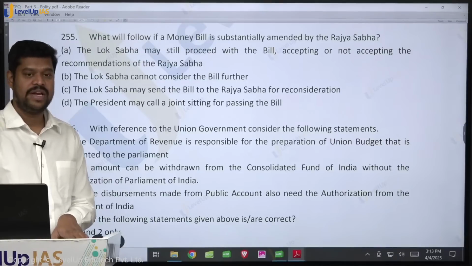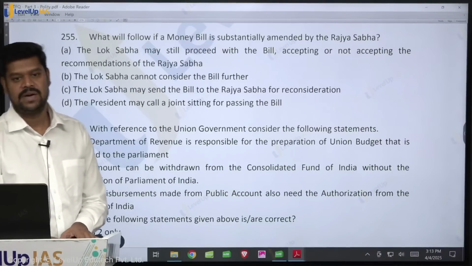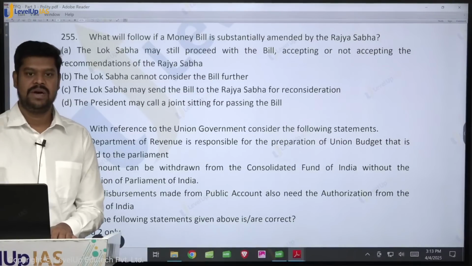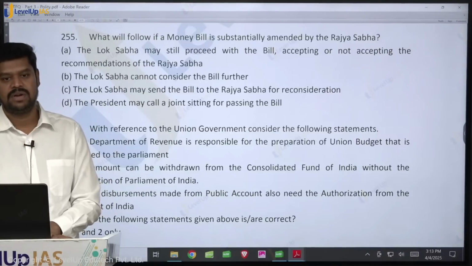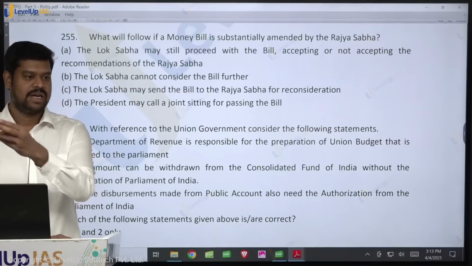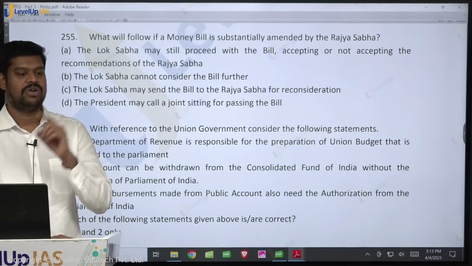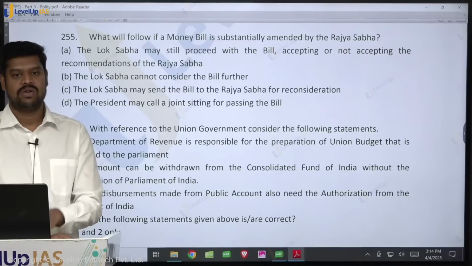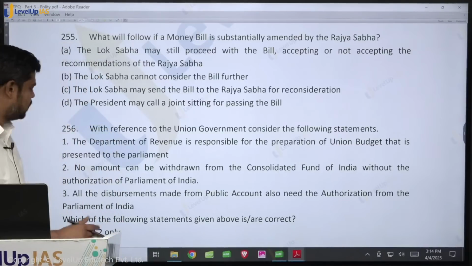That is why it is very important that the speaker should not abuse or misuse his particular power. Once a speaker certifies a bill as a money bill, then the Rajya Sabha is deprived of its powers. So sometimes the government may not need to have a majority in the Rajya Sabha. All that they have to do is certify a bill as a money bill. And once they certify a bill as a money bill, they can silence the Rajya Sabha. But this may not happen in case of a constitutional amendment bill, though in all other bills they can do this, because a constitutional amendment bill has to be separately passed in both houses of the parliament by special majority.